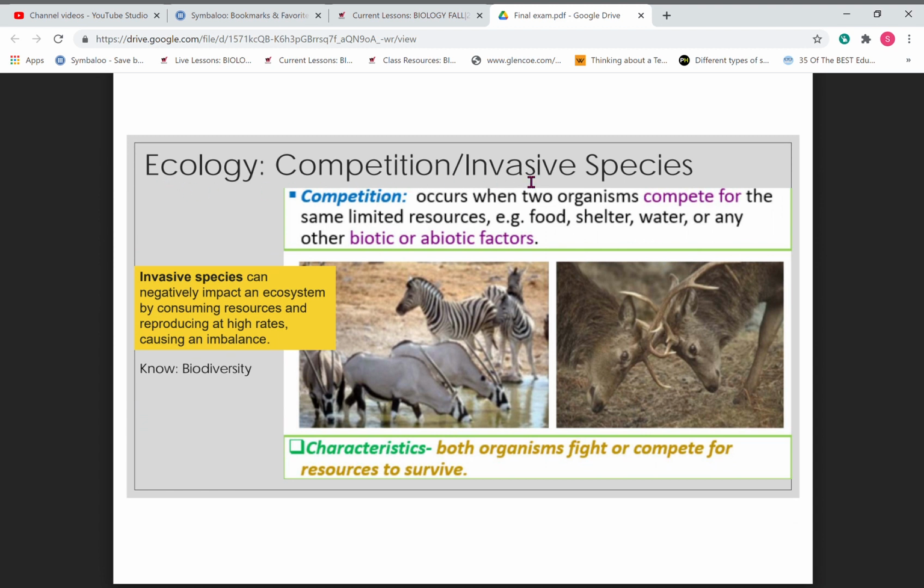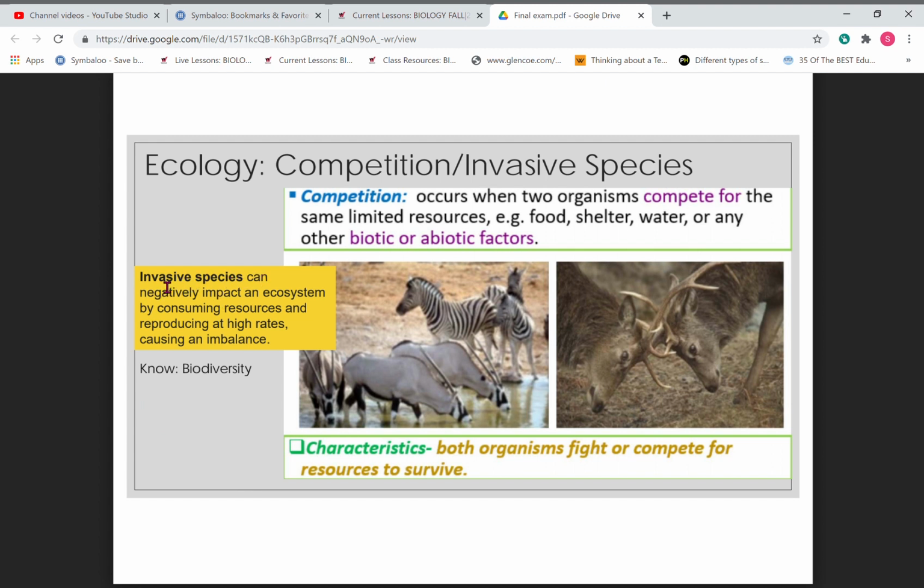Okay, again, ecology, competition, invasive species. You need to know what competition is, and you need to know what invasive species are. Here's a little blurb on that for you. You have two organisms competing for the same resources. That's a bad thing. You can't have that. So at some point, something has to give. Invasive species, this is another bad thing that can happen.